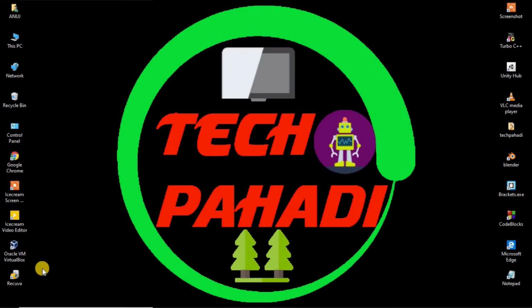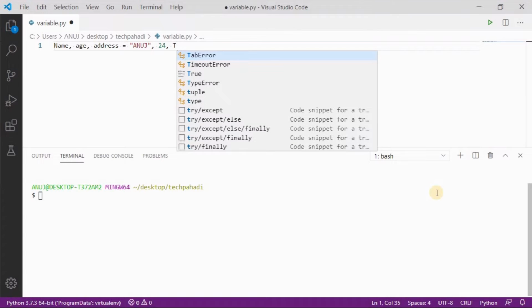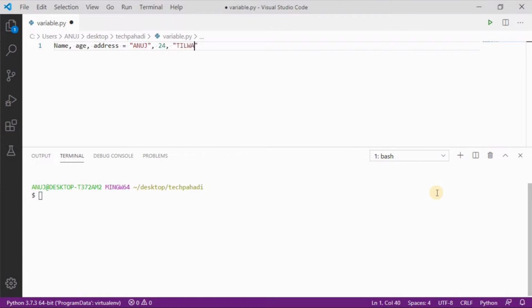Let me take three variables, that are name, age and address, and assign them values respectively. Name, then comma, then age, and then comma, and after that my address, Tilwara. Now to check that all variables are declared in a single line or not, I will print them all.